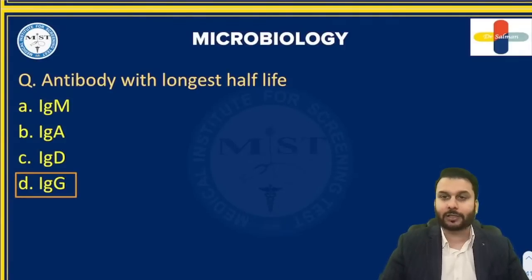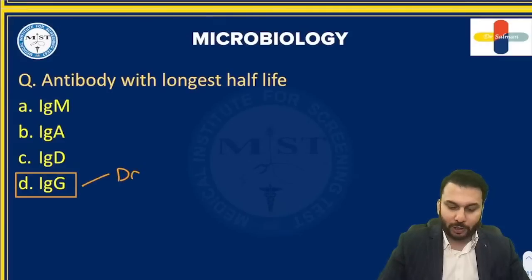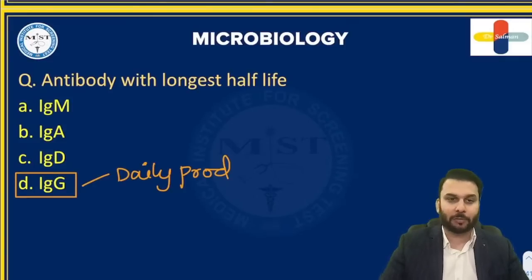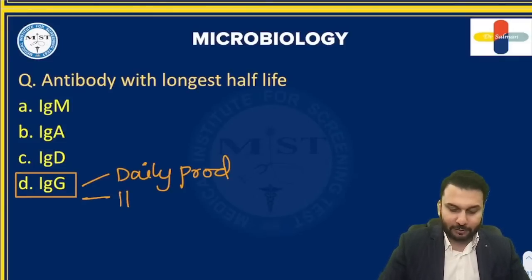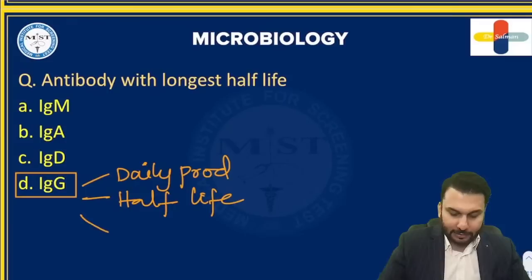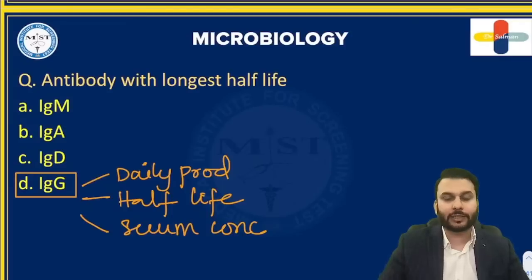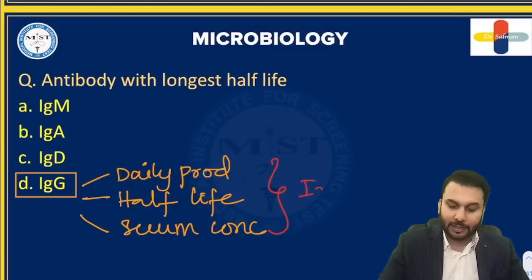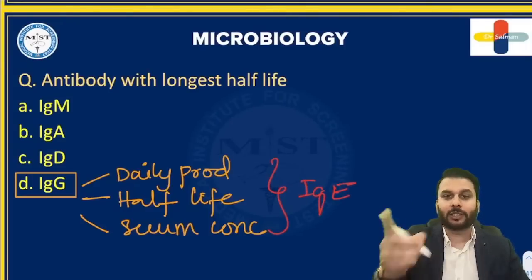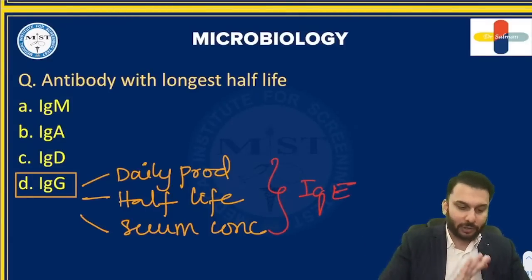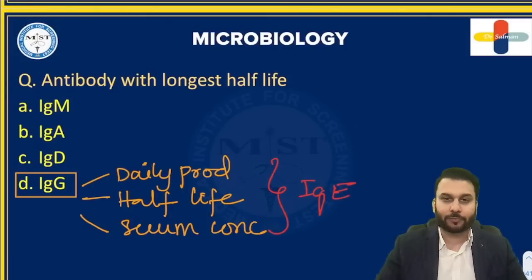IgG has three things in which it's highest. Daily production, this is the highest produced antibody. Half-life, that is the longest life, is again maximum with IgG. And the third thing is serum concentration. Serum concentration also is the highest with IgG. Now, for all the three properties, the least is IgE. Highest is IgG, the least is IgE. And antibodies, definitely one question more or less comes up from this, either from the structure or the properties.